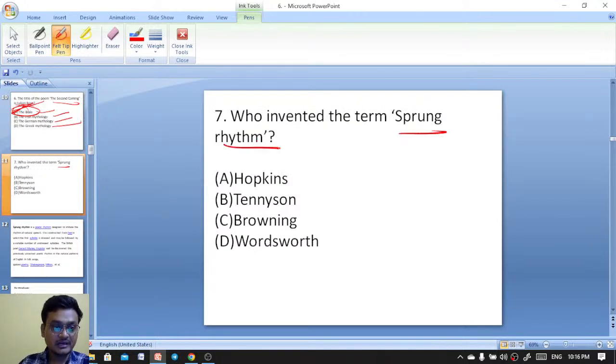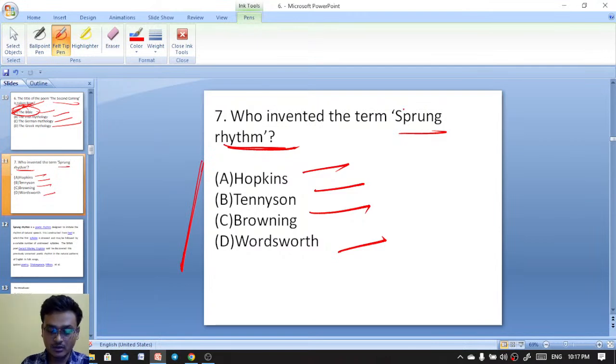Who invented the term sprung rhythm? Sprung rhythm was invented by Hopkins, Tennyson, Browning, or Wordsworth. Who invented the term sprung rhythm here? Question 7 is on your screen. I'll be covering probably 29 to 30 questions, okay?